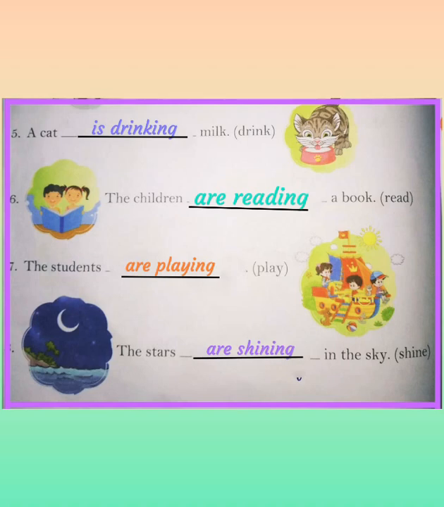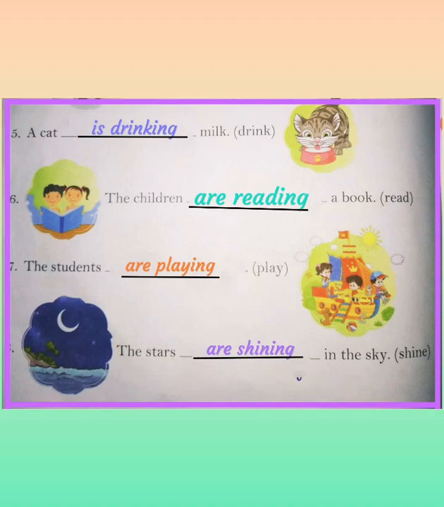And the last one, the stars dash in the sky. The main verb is shine and we add ing with the shine. And children, be careful here. Here we drop e and add ing after n. S-H-I-N-I-N-G. Here the stars are plural, so we add here are shining.